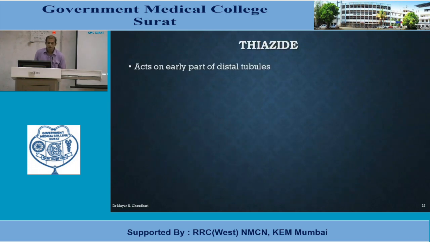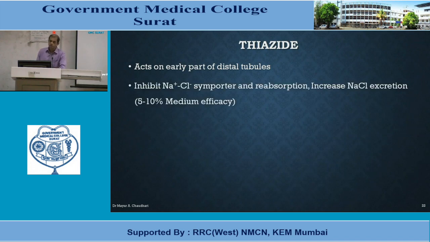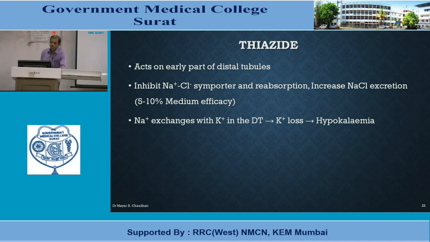Basically thiazide diuretic acts on the early part of the distal tubule. They inhibit the sodium chloride symporter and reabsorption and increase NaCl excretion. Basically 5 to 10% of sodium ions are excreted out. Thiazide diuretics are medium efficacy diuretics because only 5 to 10% of sodium ion is excreted out. So efficacy wise they are lower in comparison to loop diuretics.